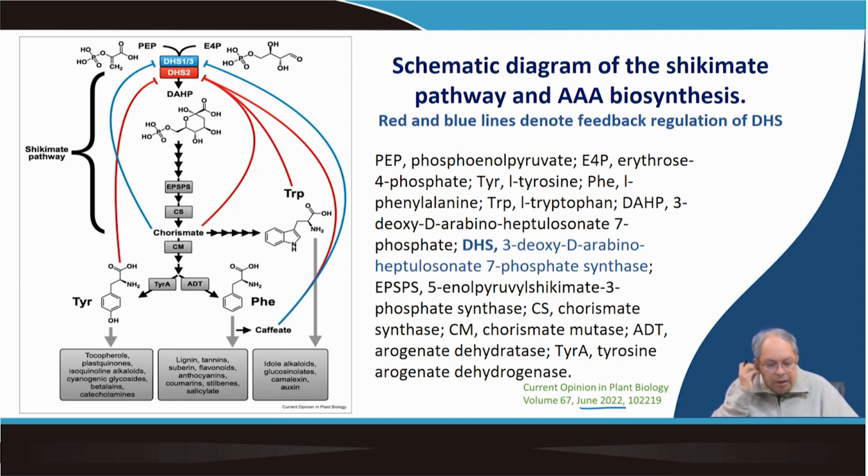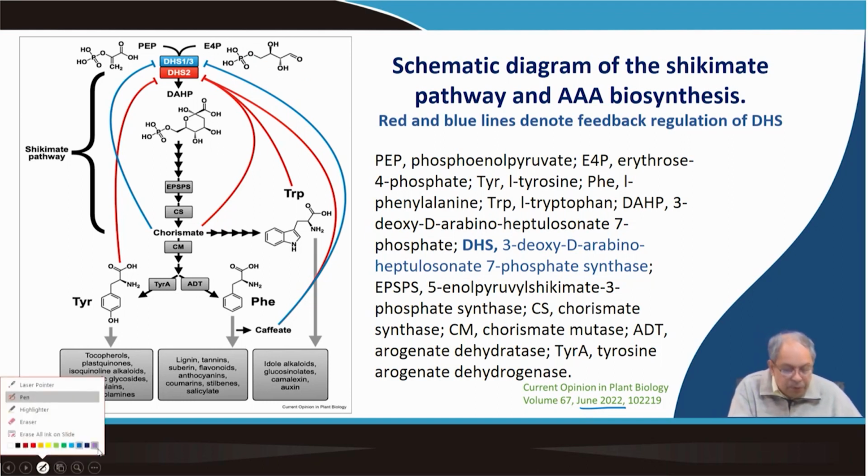Some feedback regulation works. When a sufficient amount of tyrosine is produced, a signal goes and stops DHS2, the red one, which isoform controls the tyrosine, whereas even chorismate can also be controlled by that. Even much later, caffeate, which plays an important role in lignification and other caffeic acid esters, is also controlled at that very early stage in the pathway. So, okay.